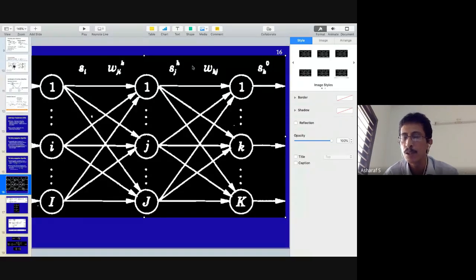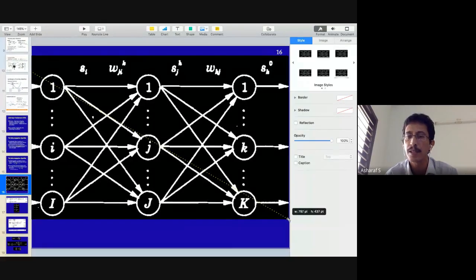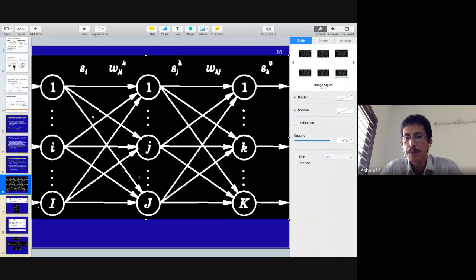∂E/∂Wkj is straightforward, but ∂E/∂Wji is not very straightforward. You need the chain rule. And the backpropagation algorithm is all about this chain rule. How do you compute this with this particular thing? And this is the simplest explanation. I want you to go through this piece of material only before you get into any publicly available material, because this is the simplest and easiest to understand piece of material that I have found so far on backpropagation.